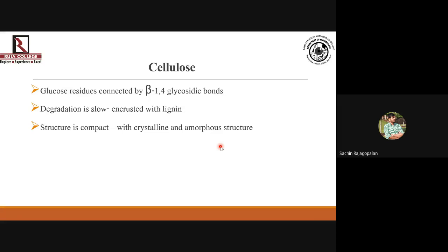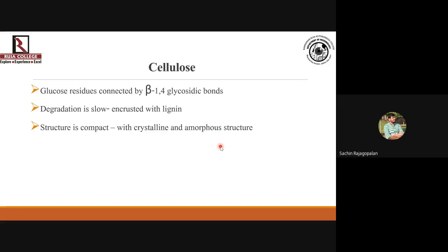Because cellulose is a plant material, lignin is also found in plants. It's also a polymer of sugars. And cellulose is always found closely associated with lignin structurally, because of which it becomes difficult to break down cellulose, because the outer coating is of lignin. So degradation is comparatively slow.